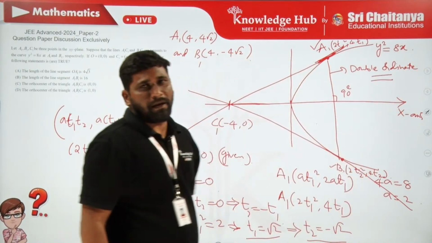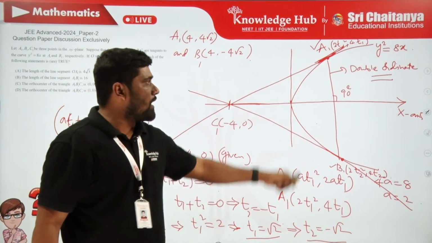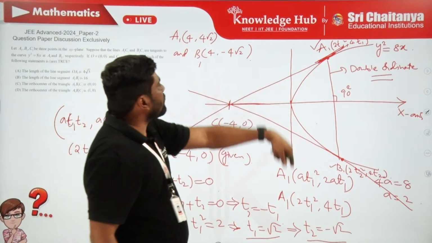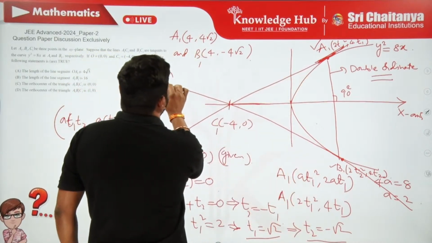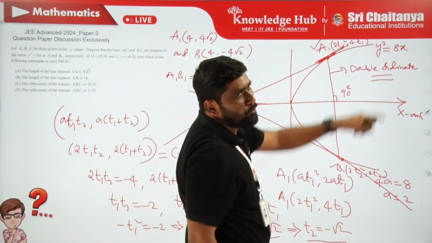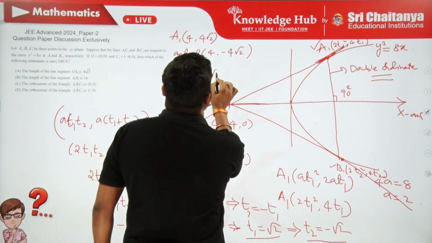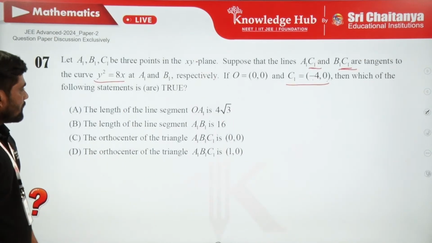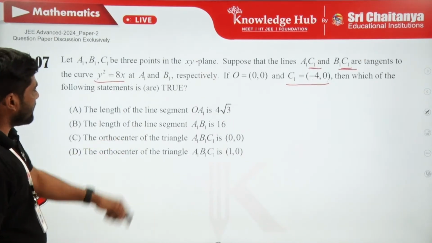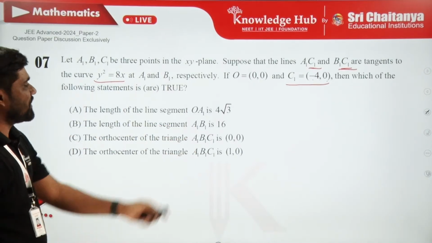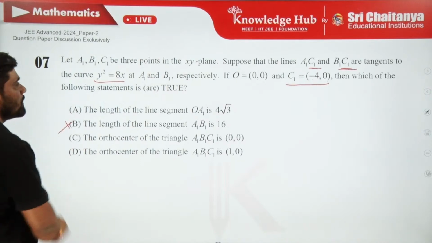Because a chord of the parabola which is perpendicular to the axis is called a double ordinate. Now, the length of this double ordinate is clearly 2 times the y coordinate of this point, which is going to be 8 root 2. But it is given that the length of the line segment A1 B1 is only 16. So, option B is wrong.